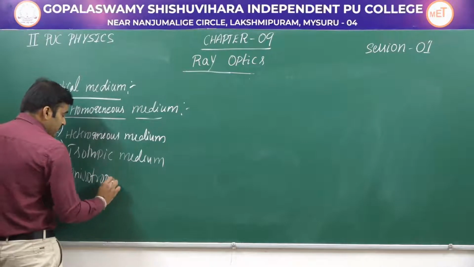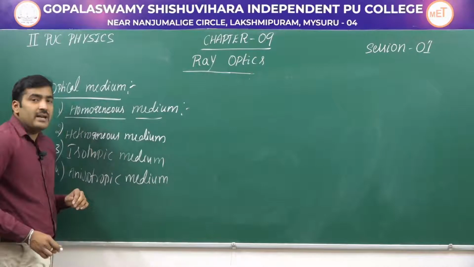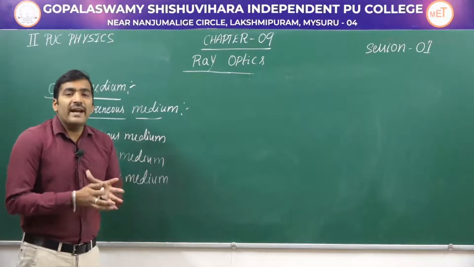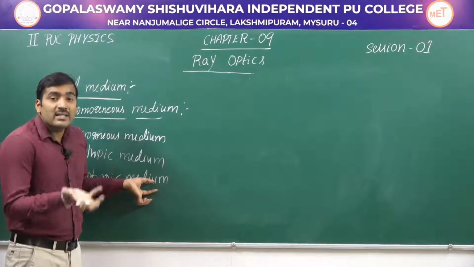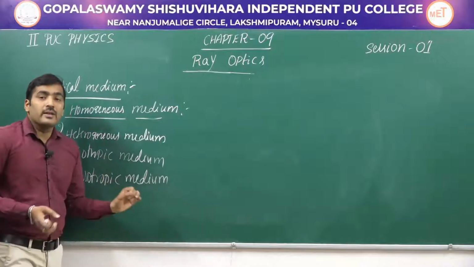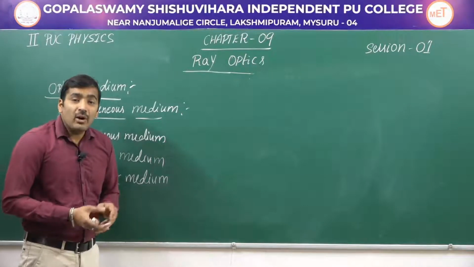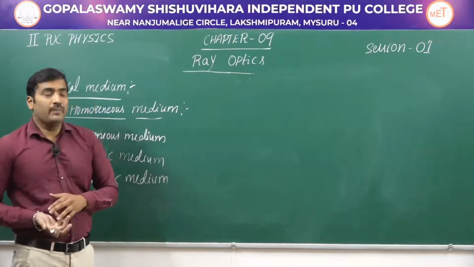An anisotropic medium is a medium where the speed of light is different in different directions. So again you can consider quartz crystal, calcite crystals. In those media, the speed of light will not be the same in all the directions. That is why the medium is called an anisotropic medium.